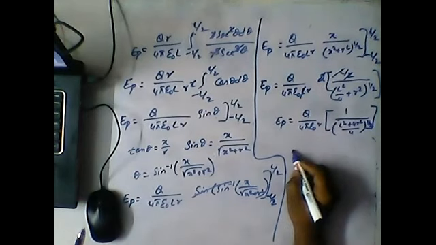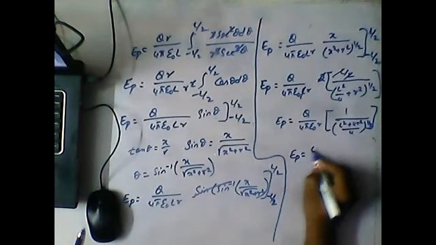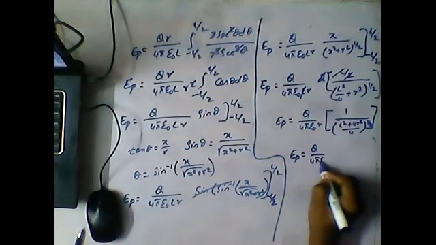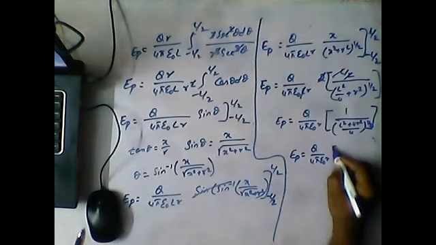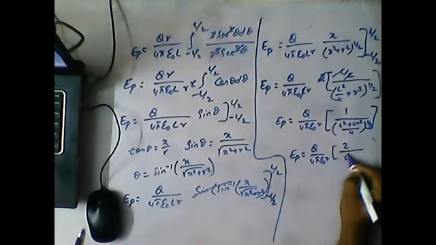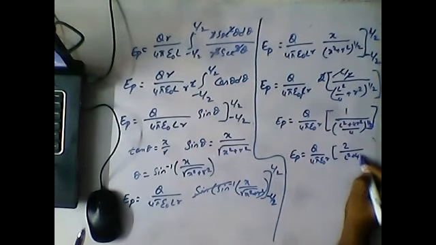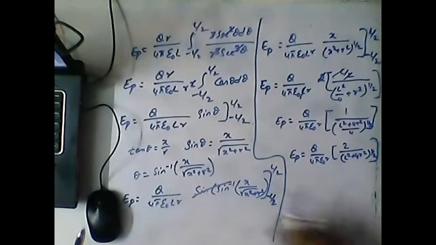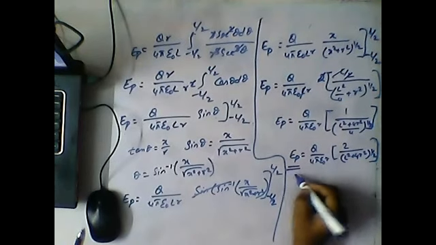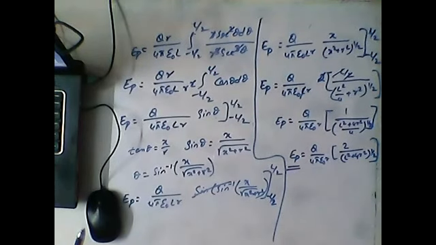That is the final answer: E_P equal to Q by 4 pi epsilon R into 2 by (L square plus 4R square) whole power 1 by 2. So this is our final answer, the electric field intensity at a point P.